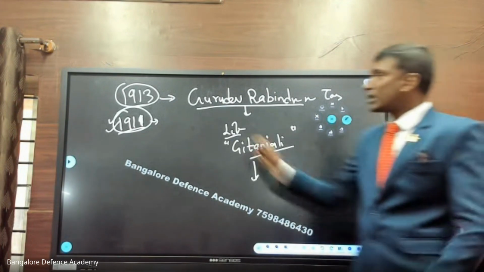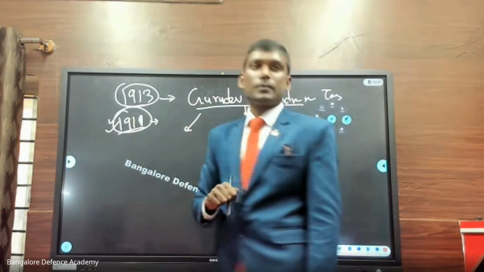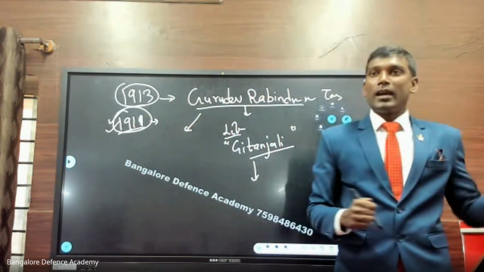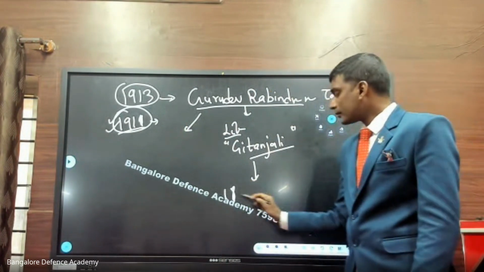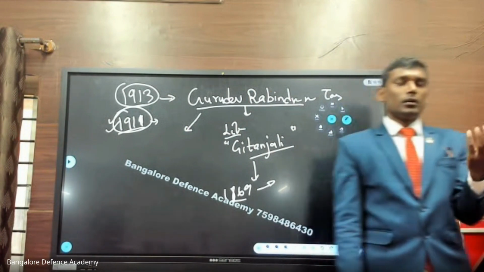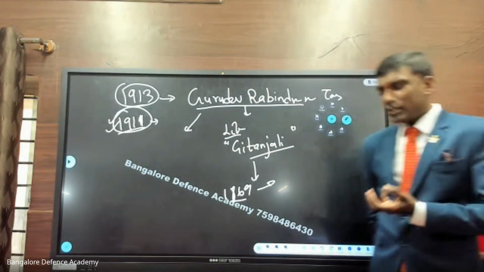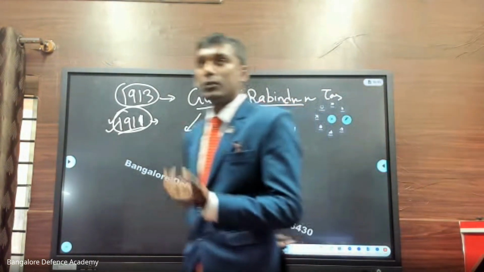Okay, fine. So these are all the stories here. Now, 1913 is the incident. Now let us go back a little bit, to 1869. In 1869, in a small place near the coast of Gujarat, that is Porbandar, a boy was born. His name is Mohandas Karamchand Gandhi. What is his name?